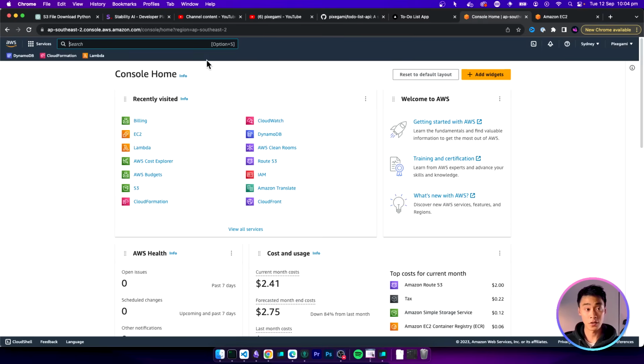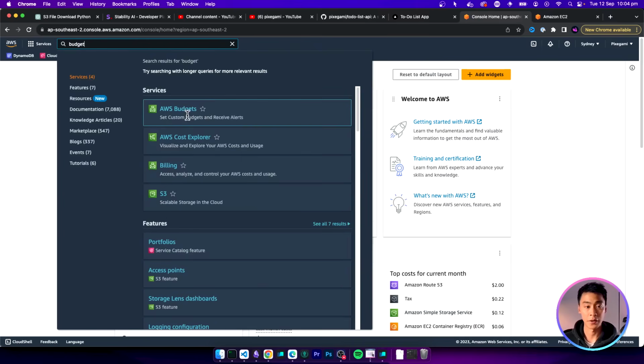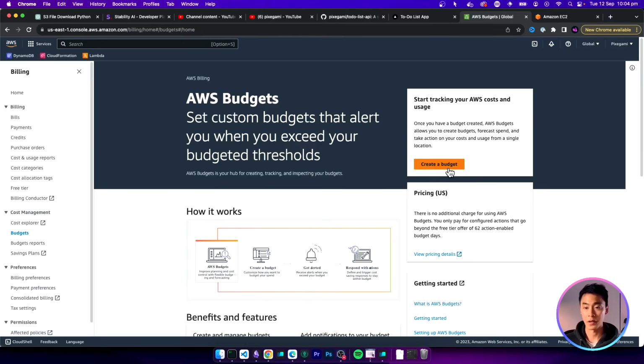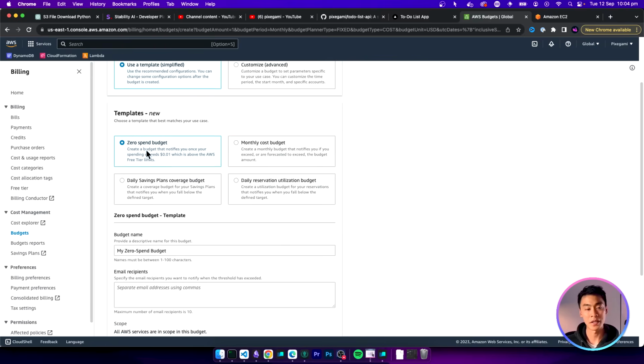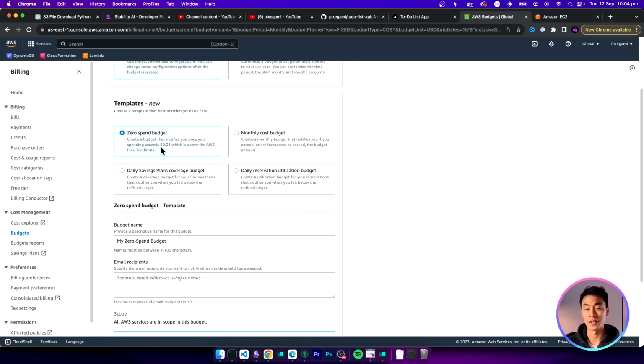That's why the first thing I recommend you do after creating your AWS account is to set up a pricing alert. In your AWS console, search for budget, and then click on AWS budgets. And then here, click create a new budget. And here it's already got a bunch of predefined templates you can use. And if you don't want to spend any money, then just use this zero spend budget. So you're going to get notified as soon as even 1 cent of expense hits your account.